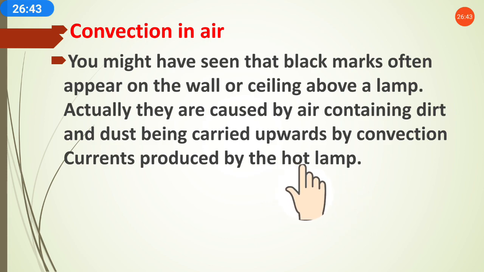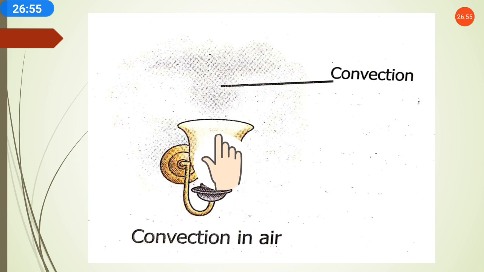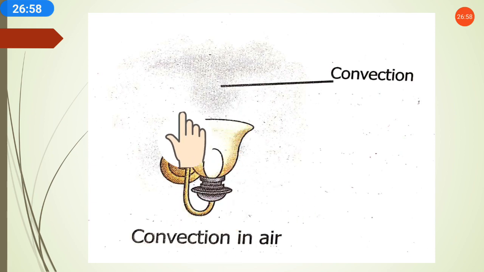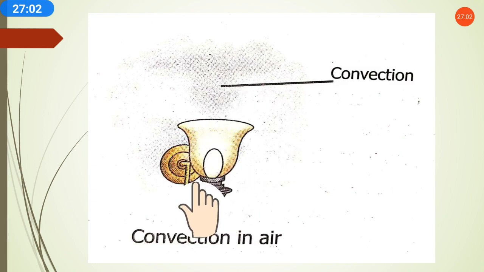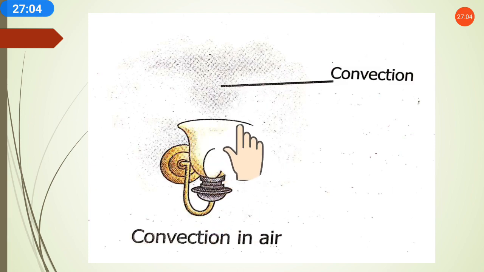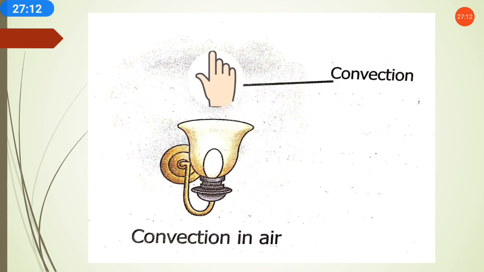If a hot lamp is there and above the hot lamp a black mark is there, why is it? Because of the hot lamp, what will happen? The air surrounding the hot lamp will become hot, and the dirt present in the air, here you can see above this lamp, whatever air is present will also become hot because the heat will transfer through this lamp, and this heat makes the surrounding air hotter, and the molecules and the dirt present in the air will start moving upwards.